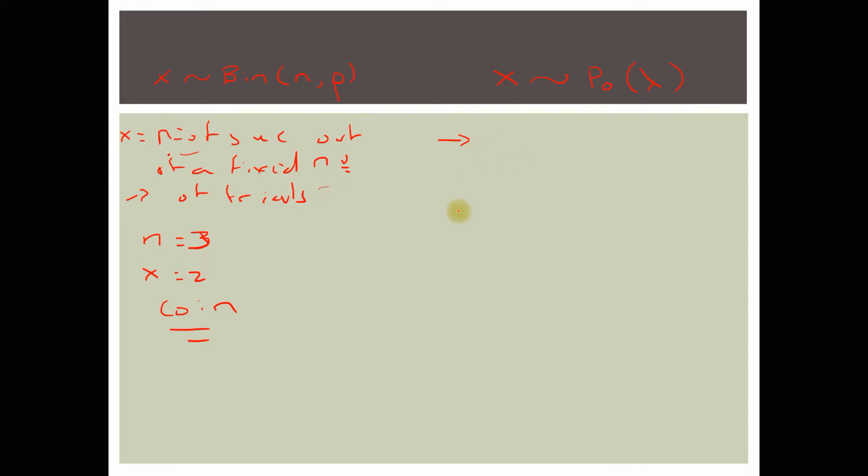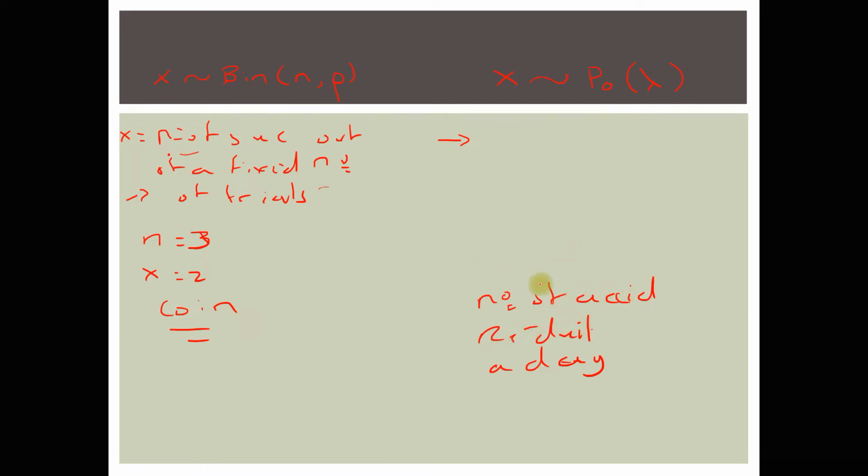Let's take one example. I'll take the example of the number of accidents at the roundabout of, let's suppose, Réduit, over a certain day or a certain week, whatever, a certain time interval.